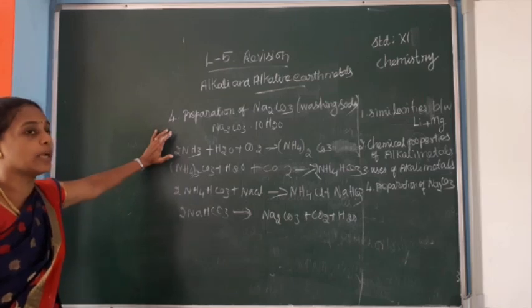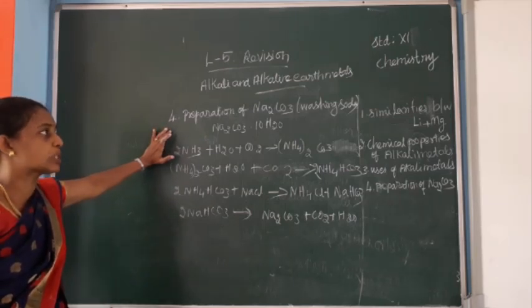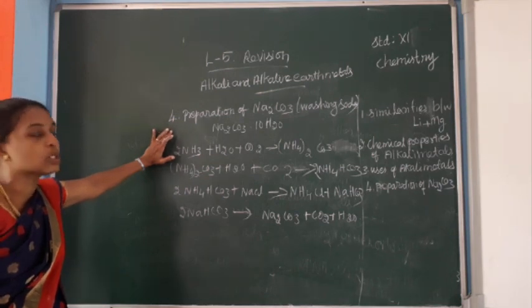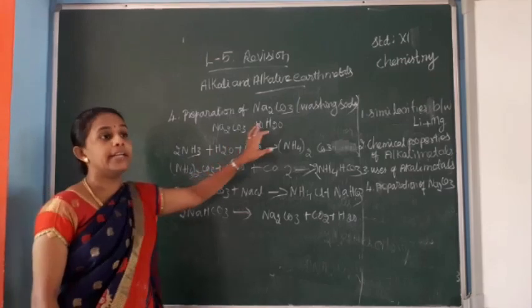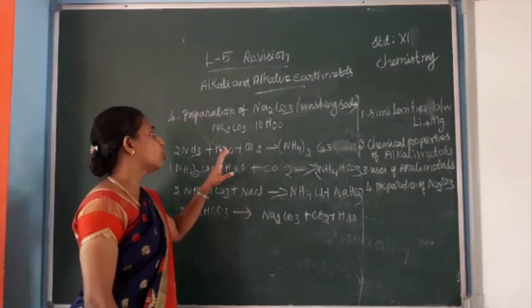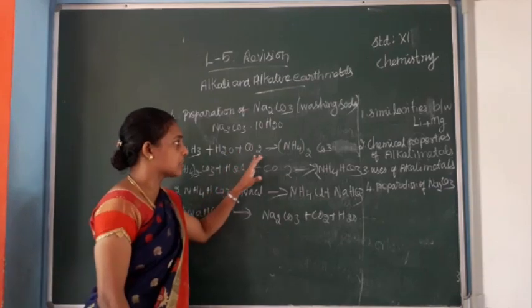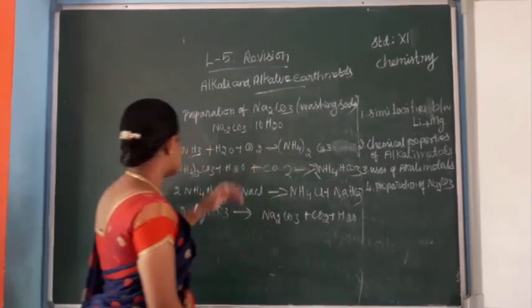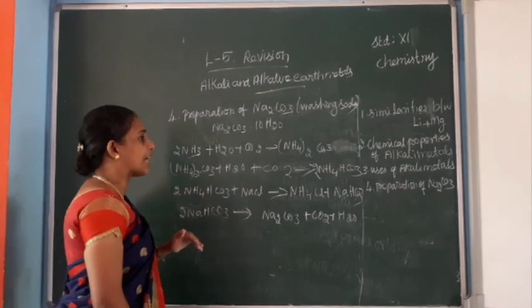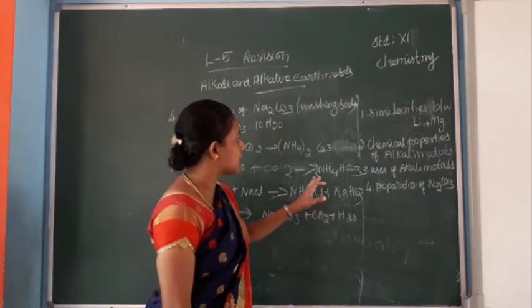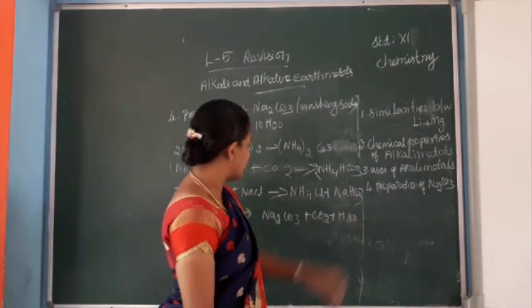Preparation of sodium carbonate. The common name of sodium carbonate is washing soda. The molecular formula is Na2CO3·10H2O. Ammonia reacts with water and carbon dioxide, we will get ammonium carbonate. This ammonium carbonate again reacts with water and carbon dioxide, we will get ammonium bicarbonate.